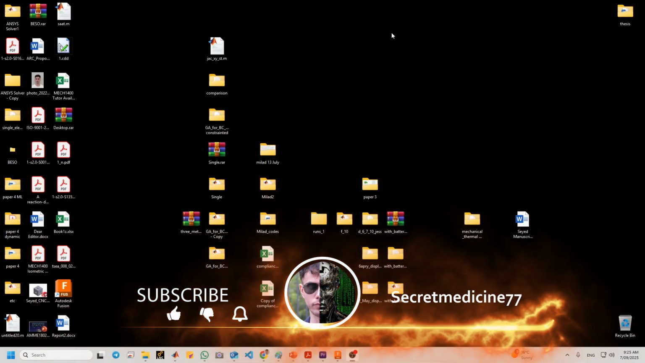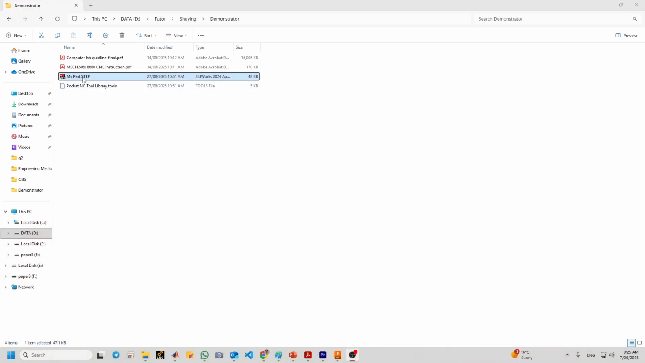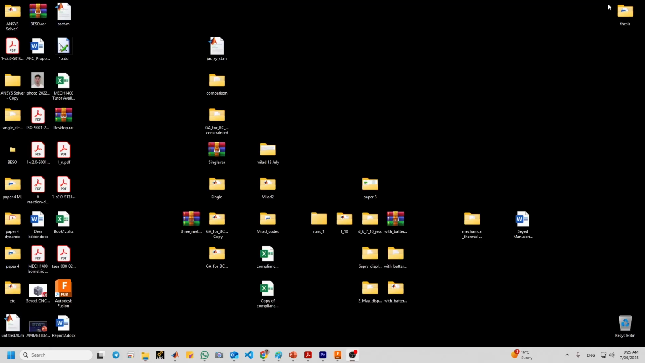Before going to doing the simulations, you need to have two files. The first one is my part.step pocket nc2 library.tools. You need to download it from your Canvas. Do not use the SolidWorks that you created before. And also I think you also have some instructions file. It is a PDF file. So make sure that you downloaded all of these three files first from your Canvas.